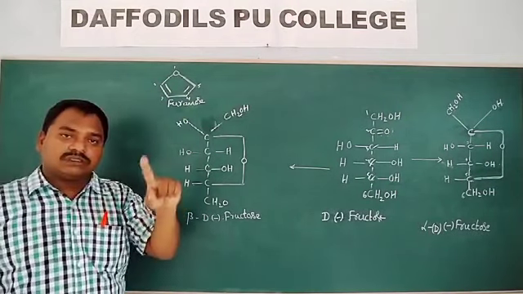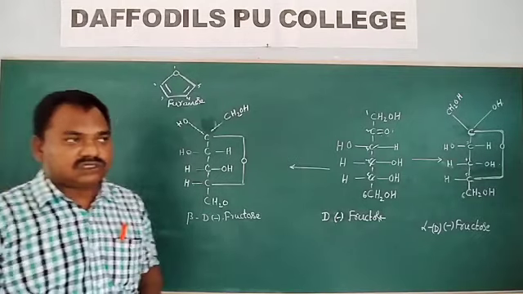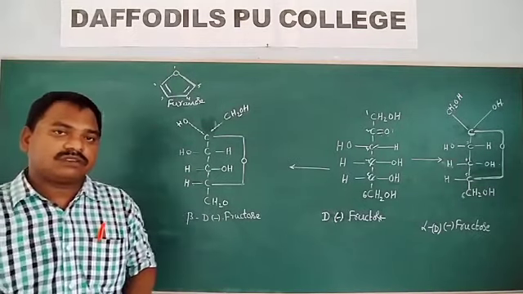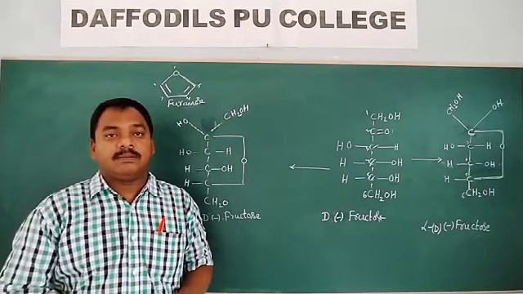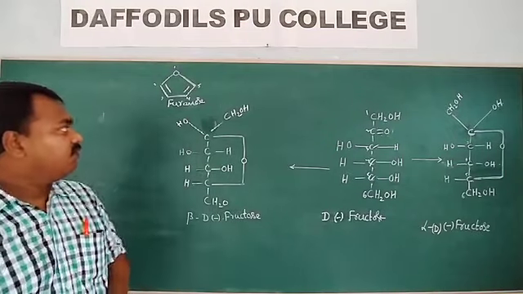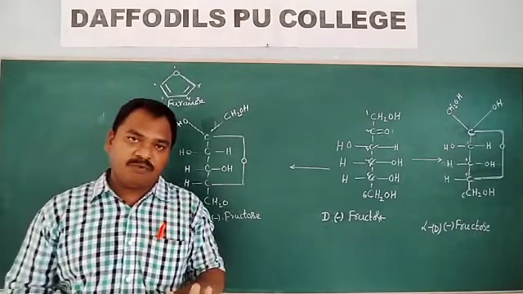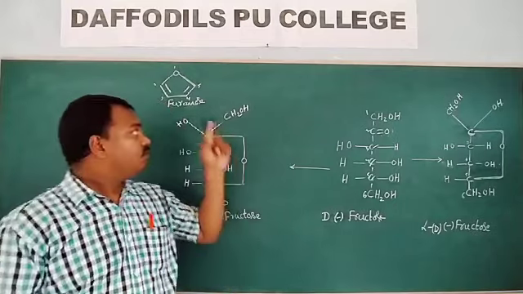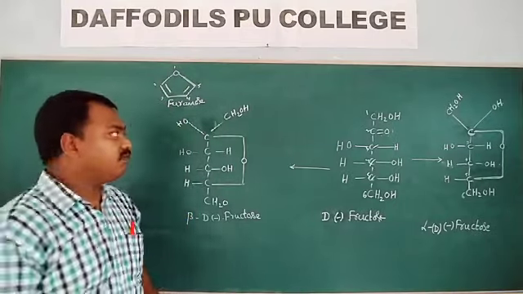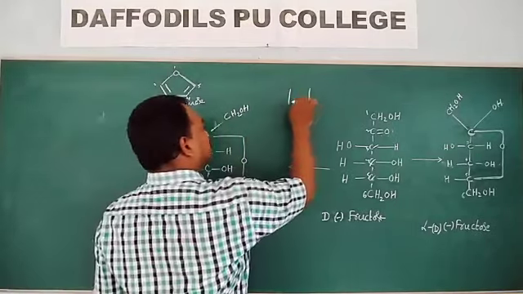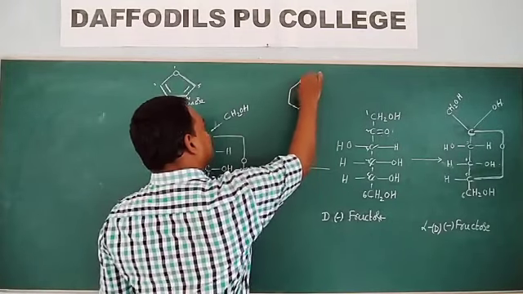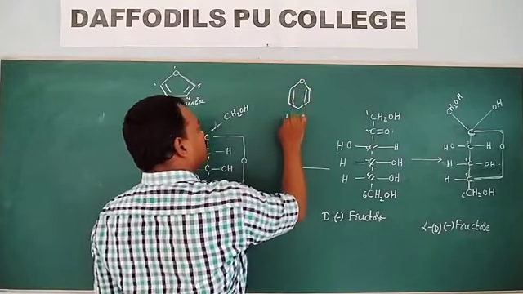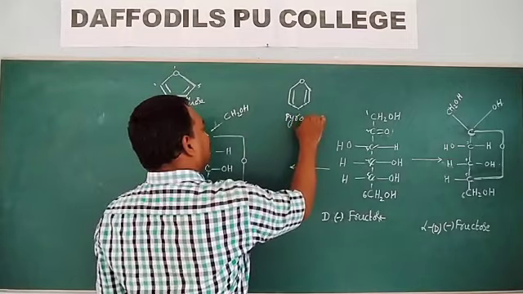For glucose, a 6-membered pyranose ring is drawn. For fructose, a 5-membered furanose ring is drawn. This is pyranose.